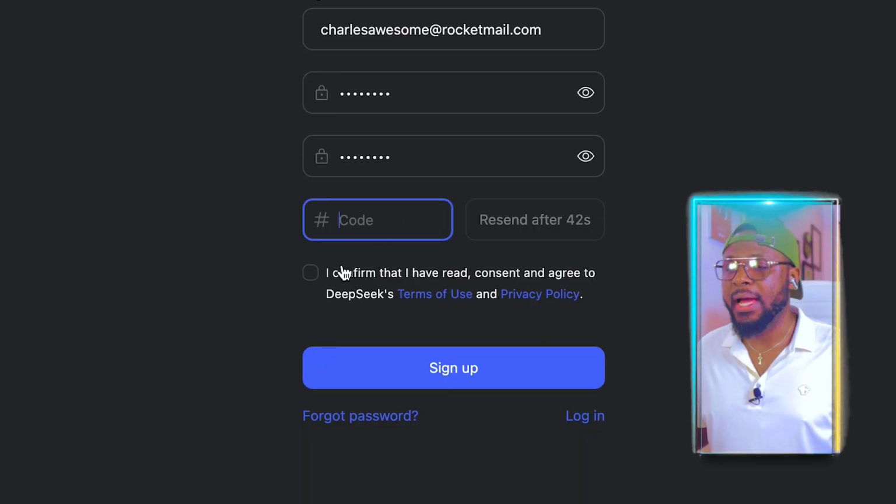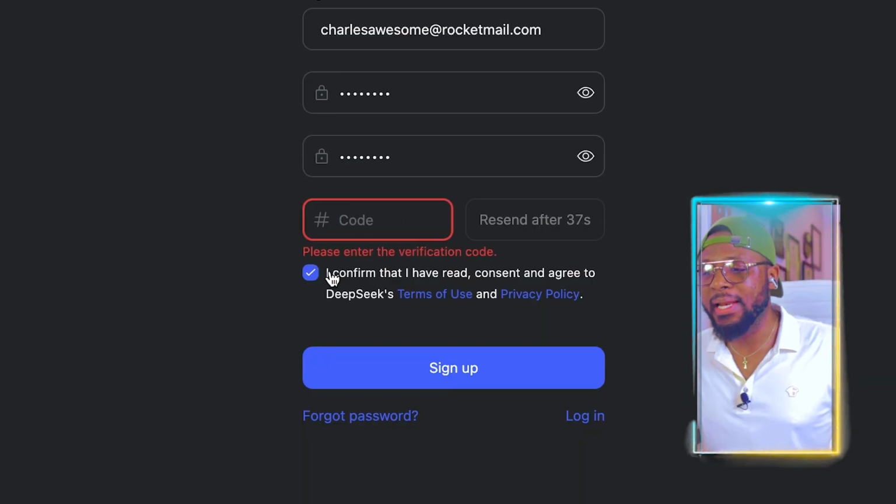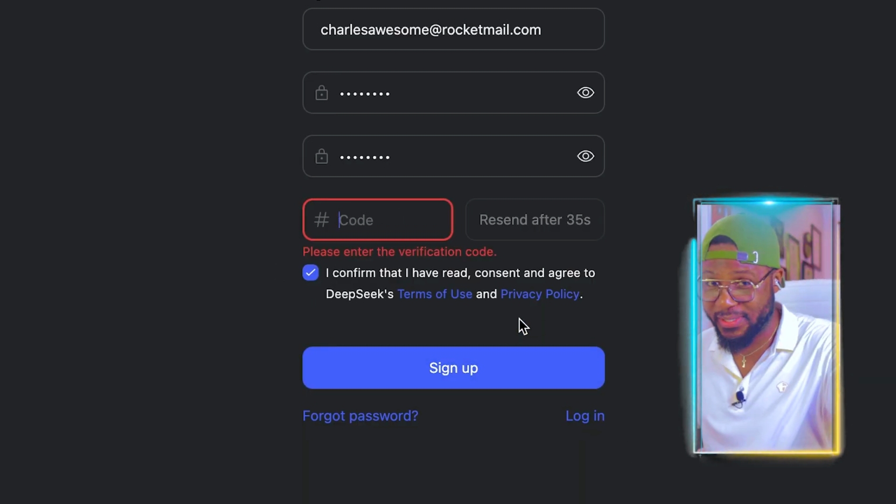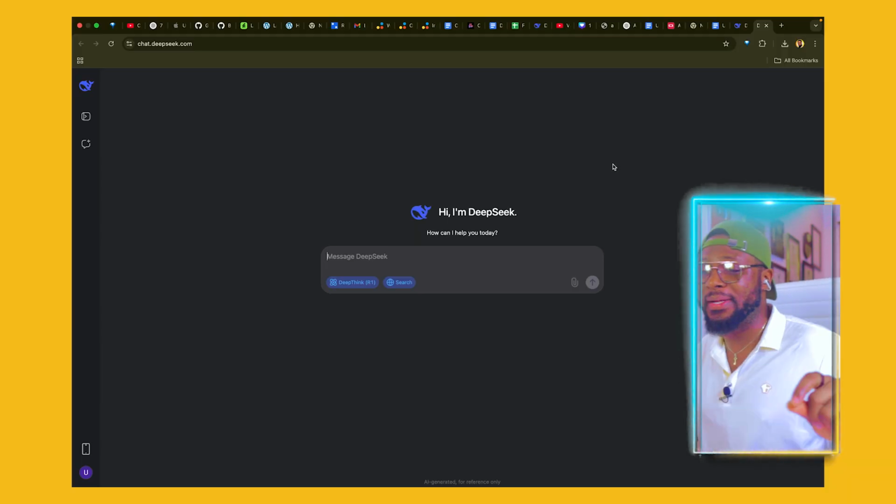Whether it's Gmail or Yahoo Mail, it's going to send a code to your email, and you're going to get that code, input it here, and then click on I confirm and click on sign up to sign up with Deepseek. So once you sign up, you're going to be automatically signed in.